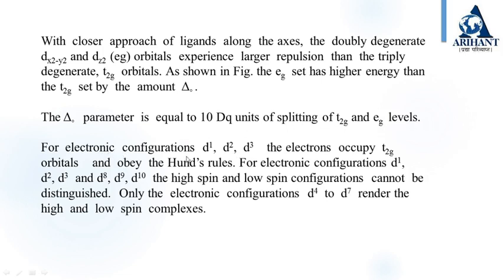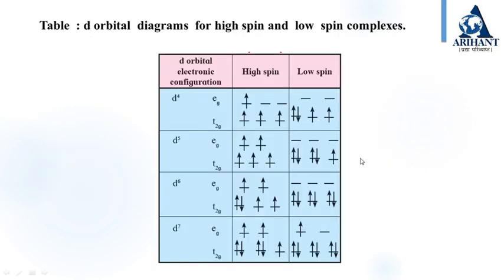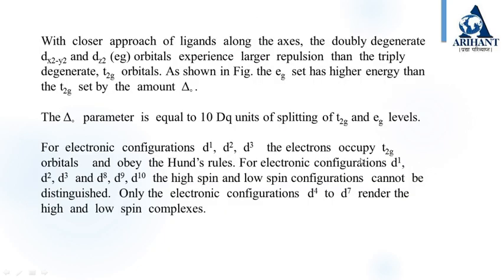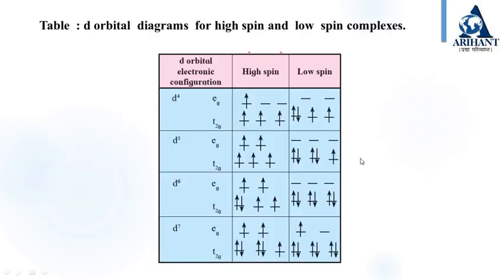For electronic configurations d1, d2 and d3, the electrons occupy t2g orbitals and obey Hund's rule. For electronic configurations d1, d2, d3 and d8, d9, d10, the high spin and low spin configurations cannot be distinguished. Only the electronic configurations d4 to d7 render high and low spin complexes.